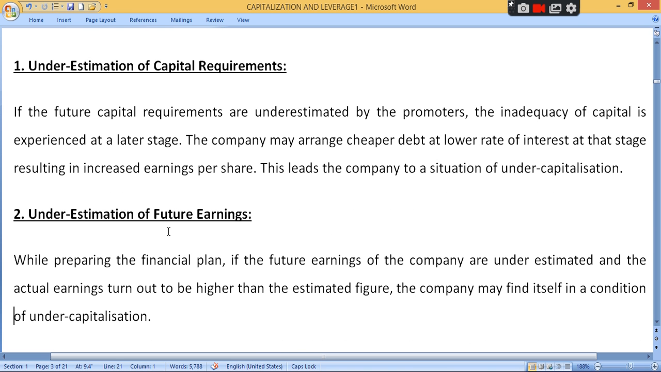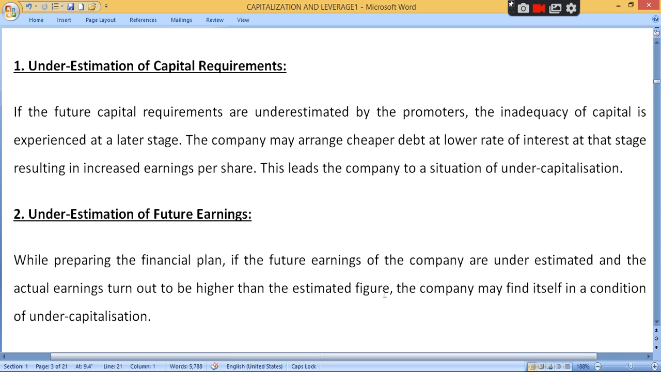So here is underestimation. You have to just assume that while preparing financial plan, if the future earning of company are underestimated and the actual earning turns out to be higher than estimated figure, clear. તમે estimated એટલે prediction assume, clear. તમે estimated કર્યું હોય કે future માં company ને 5 lakh rupees નો profit થશે, clear, અને estimated figure 5 lakh rupees છે, you assume that in future your business will generate profit of rupees 5 lakh, but actually there will be a profit of 10 lakh rupees, clear.